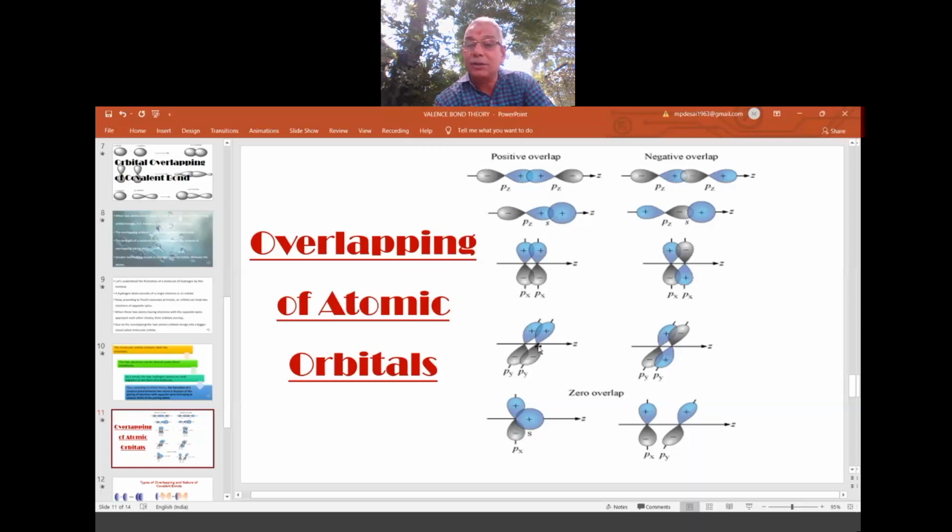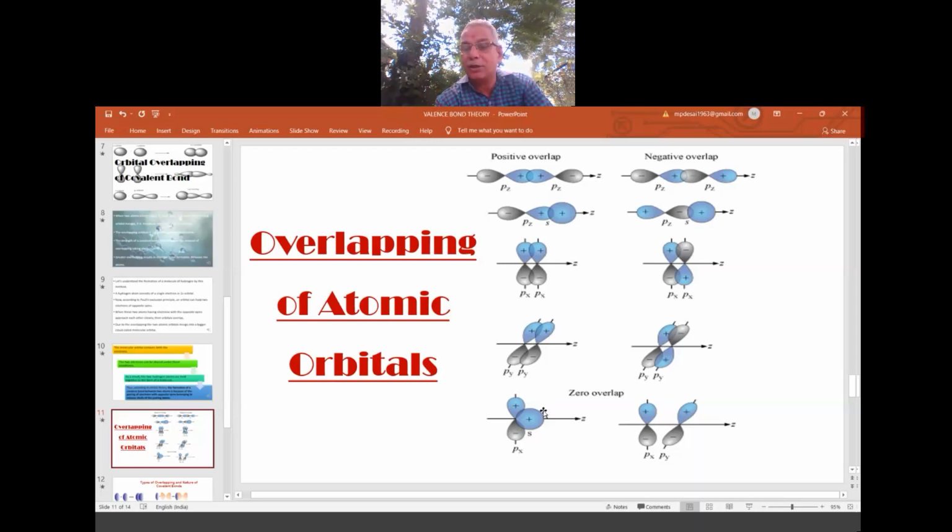This is again positive in the z-axis, or x-axis, whichever you take. So one more thing, direction. See, direction also matters. In a proper direction where electron is available, then it is effective overlap. So when all these conditions are okay, then only bonding starts. Otherwise, no. So the others are called negative overlap. When a bond forms, only that overlap is called positive overlap. Positive overlap, negative overlap.